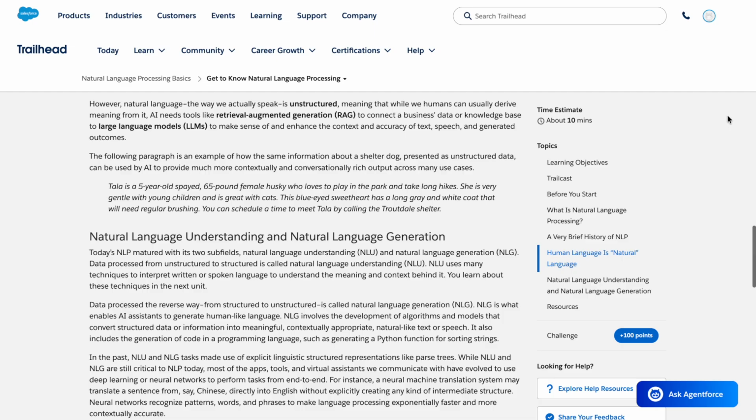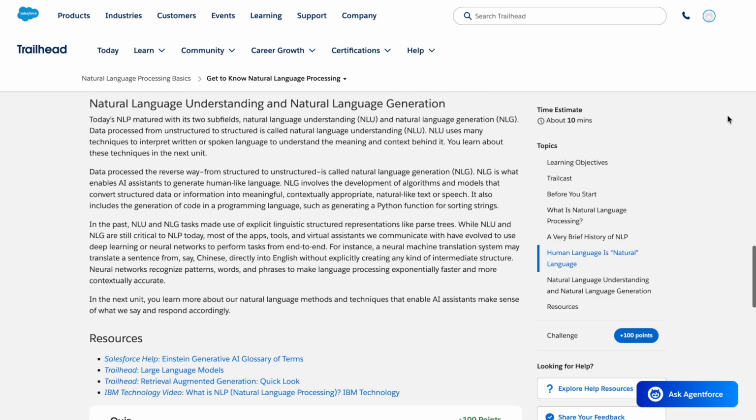Tala is a 5-year-old spayed 65-pound female husky who loves to play in the park and take long hikes. She is very gentle with young children and is great with cats. This blue-eyed sweetheart has a long gray and white coat that will need regular brushing. You can schedule a time to meet Tala by calling the Troutdale shelter.